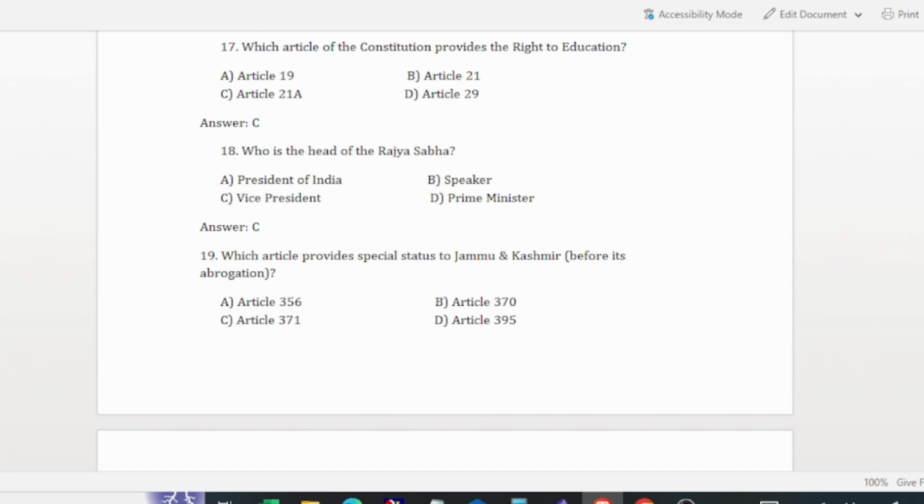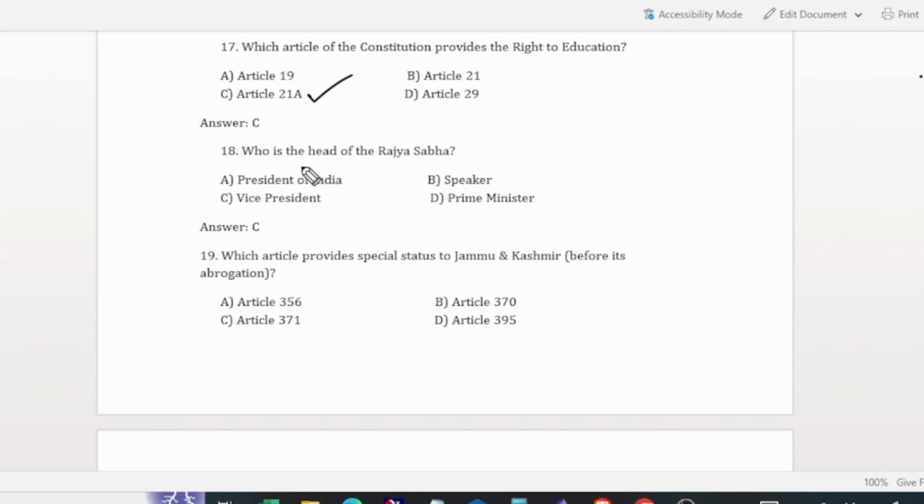And the next question is, which article of the Indian Constitution provides the right to education? The most important, Article 21A of the Indian Constitution provides the right to education, free and compulsory education to children from 6 to 14 years.